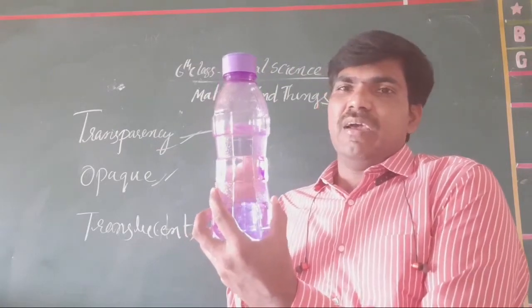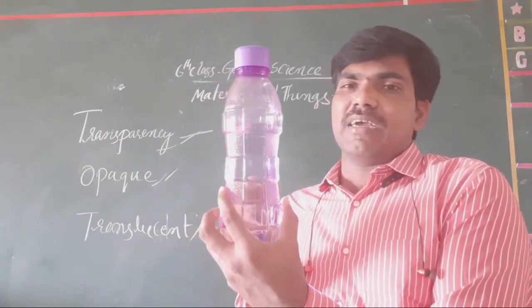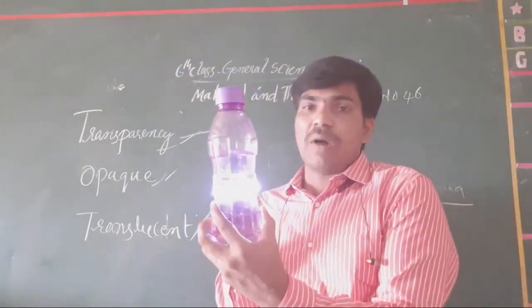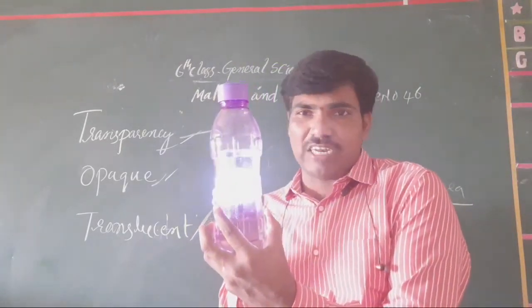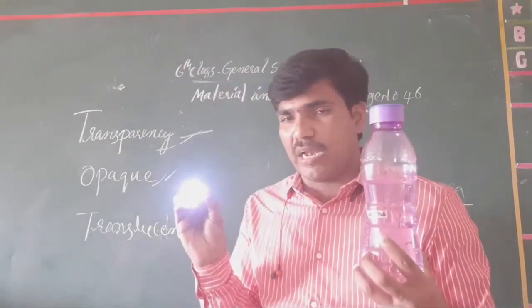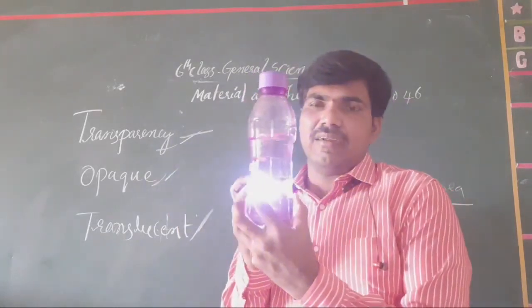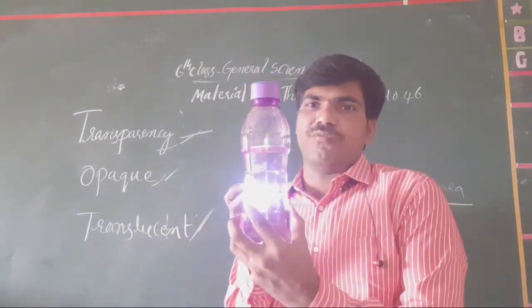This bottle with the water, it is called what? Transient nature. Yes, it allows light partially, not totally. Totally is not getting for you. But when you take it here, only partial light is getting for you.